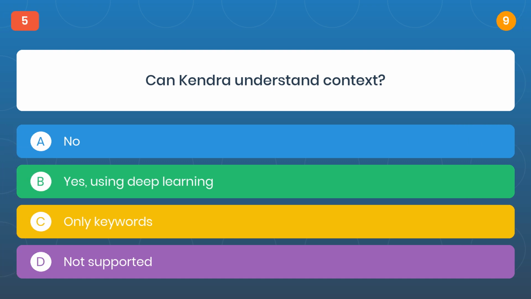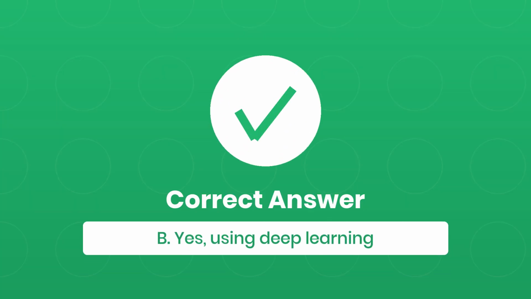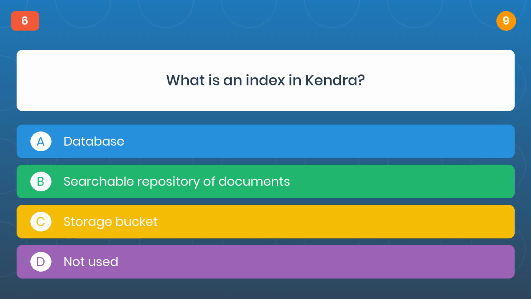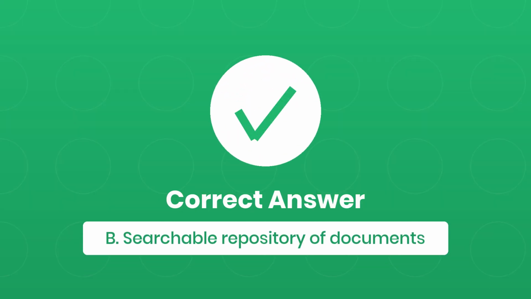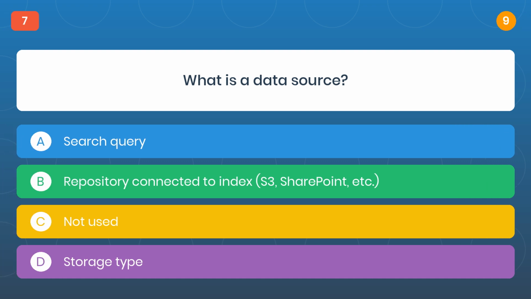Question 5. Can Kendra understand context? The correct answer is B. Yes, using deep learning. Question 6. What is an index in Kendra? The correct answer is B. Searchable repository of documents. Question 7. What is a data source?